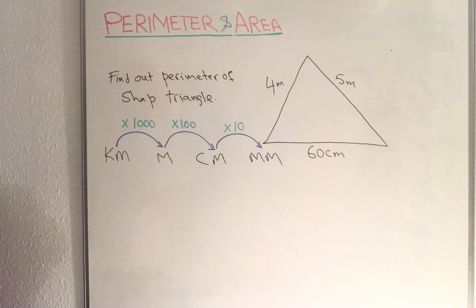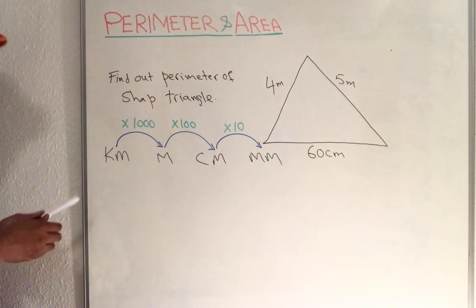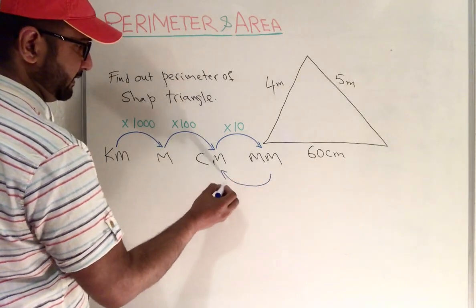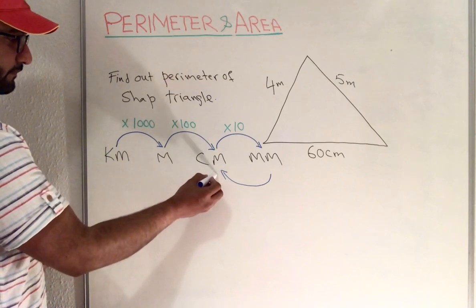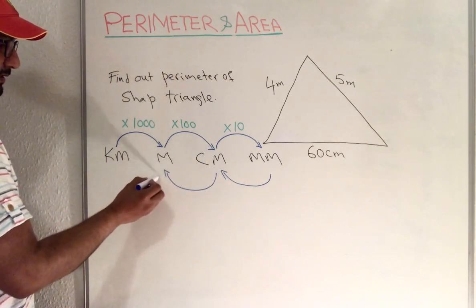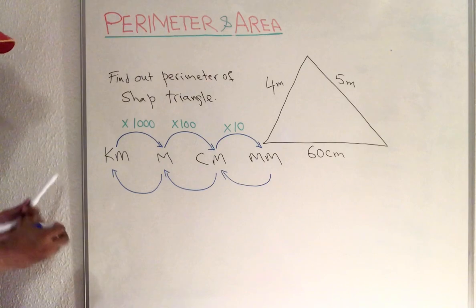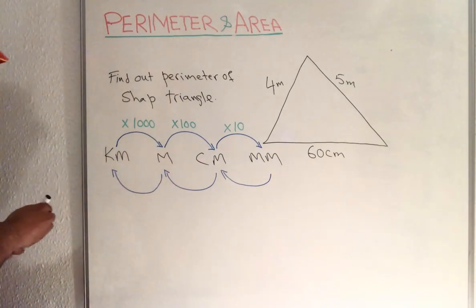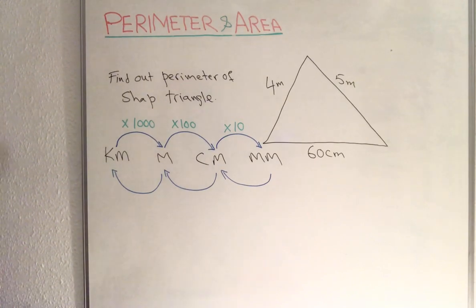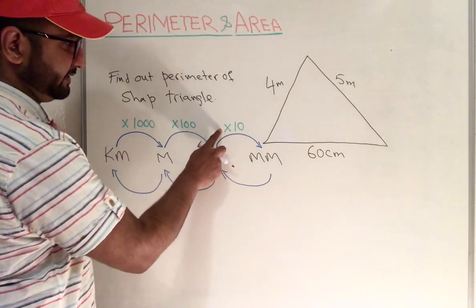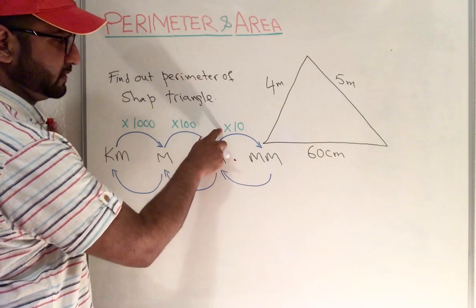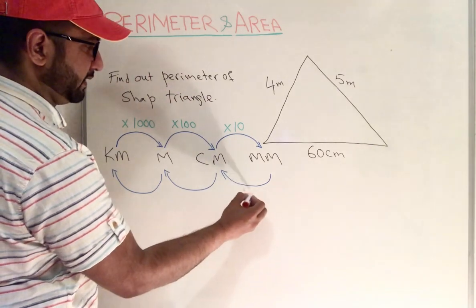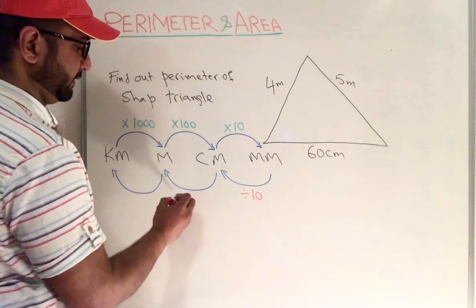It's the opposite if we are going back: millimeter to centimeter, centimeter to meter, and meter to kilometer. Whatever is here is the opposite of that sign. If there's a multiply, then it should be a division.